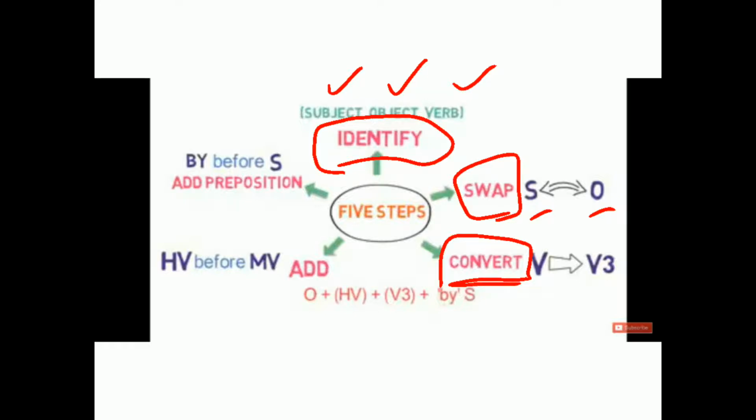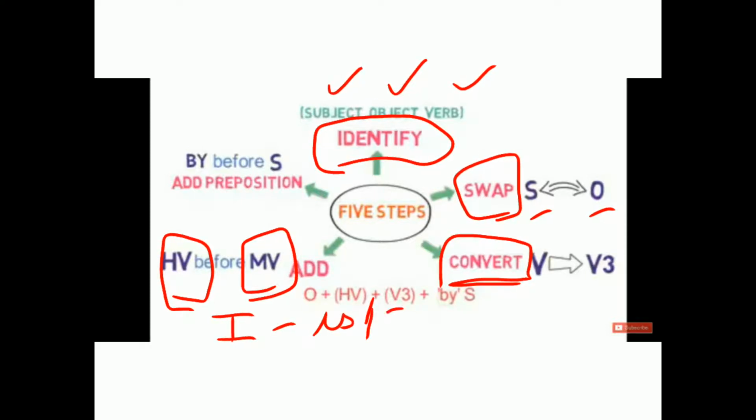Then in the fourth step, we'll use a helping verb before the main verb. There are different rules to use this helping verb. For example, if we have the first form of the verb, then we'll use is, am, are as helping verb.